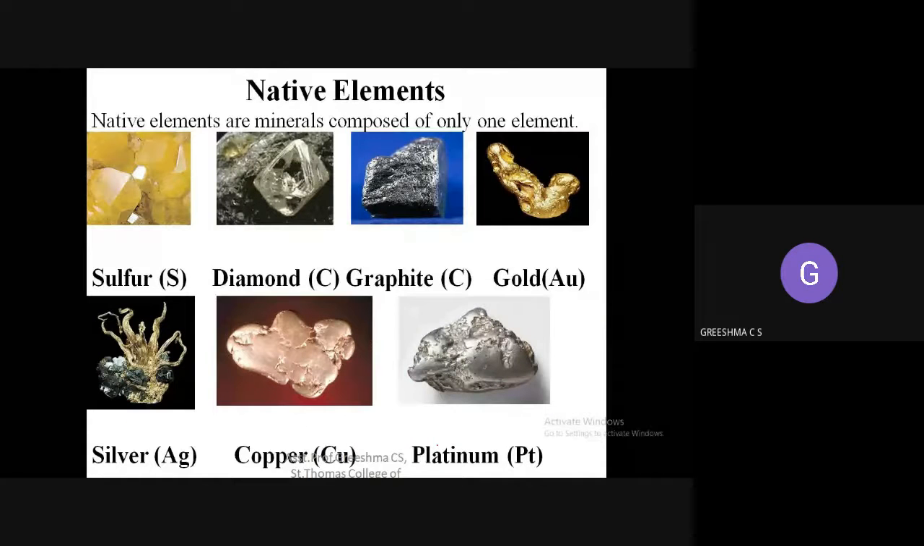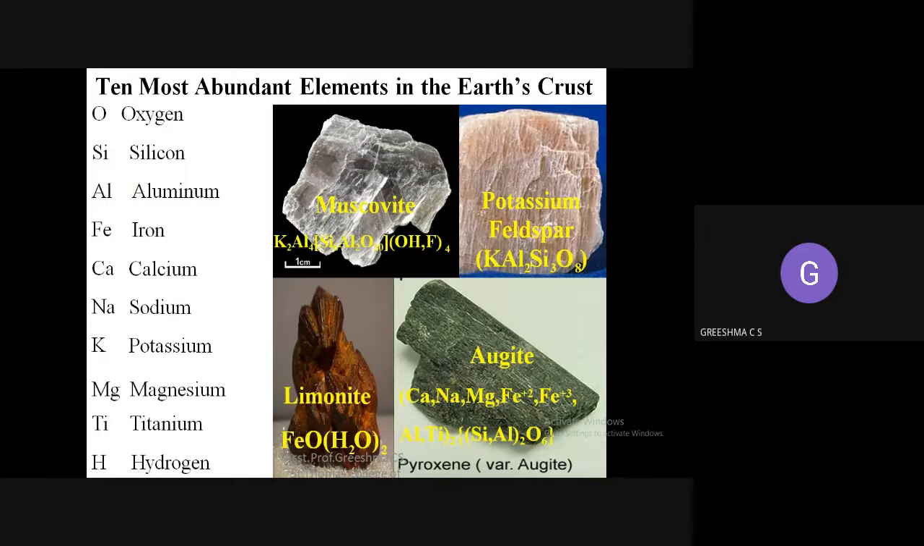These are some of the native elements. You can see sulfur, diamond, graphite, some of the minerals I'm just introducing here. Sulfur is yellow in color. This is diamond, graphite. This is gold, silver, copper, platinum.